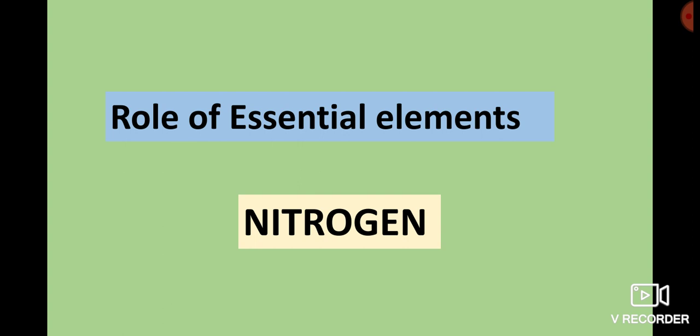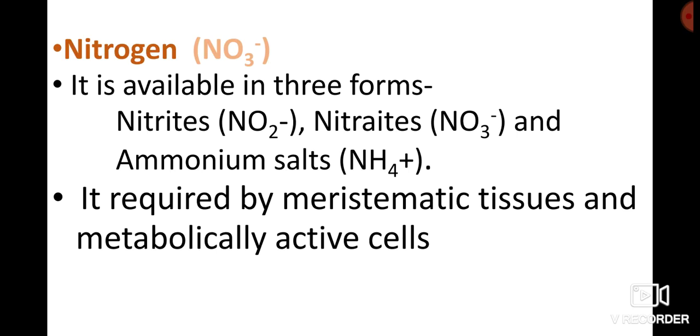In this session, we will discuss the role of essential elements and their deficiency symptoms. Number one is nitrogen. Nitrogen is one of the macro elements. Total macro elements are 9: carbon, hydrogen, oxygen, nitrogen, phosphate, potassium, calcium, magnesium, sulfur. These 9 are macro elements. Nitrogen is one of the macro elements.